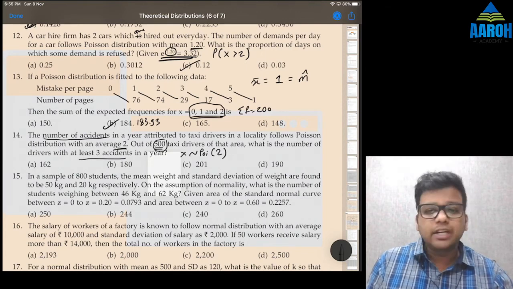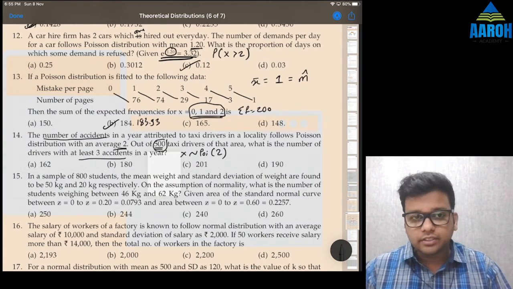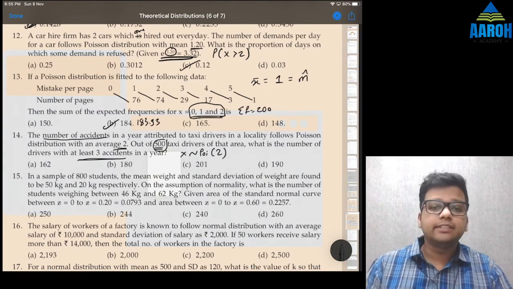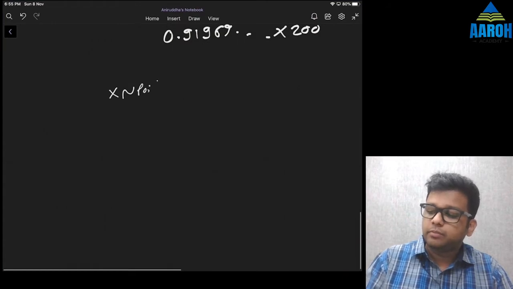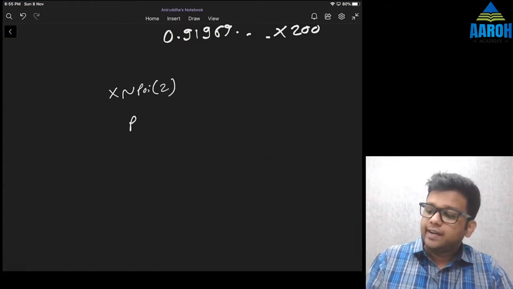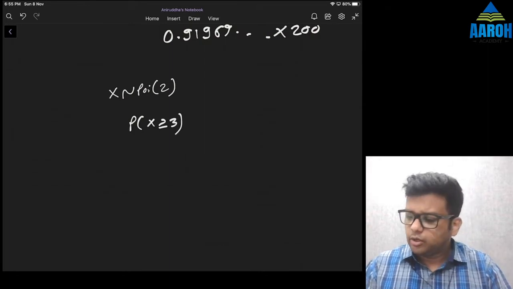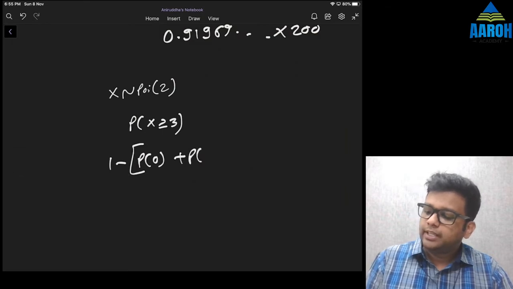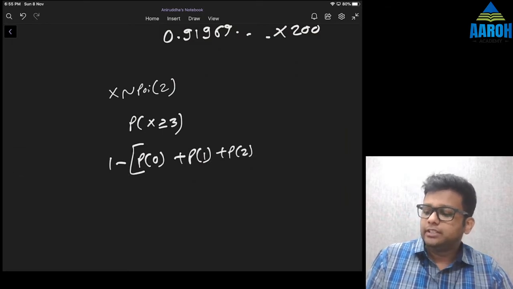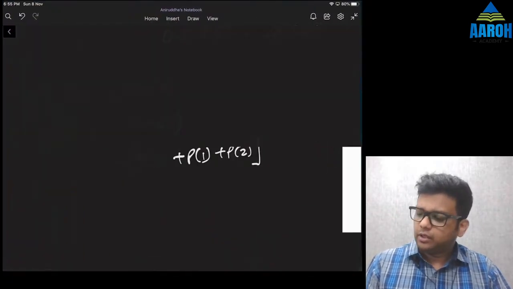This 500 we will multiply at the end because that is the total frequency, right? We have to find the probability first. So at least 3 accidents means, first of all, we know that X follows Poisson distribution with parameter 2, and we need at least 3, which means the probability that X is greater than or equal to 3. So let's take the opposite: 1 minus the probability that X is 0 plus the probability that X is 1 plus the probability that X is 2. Okay, so let's solve this.